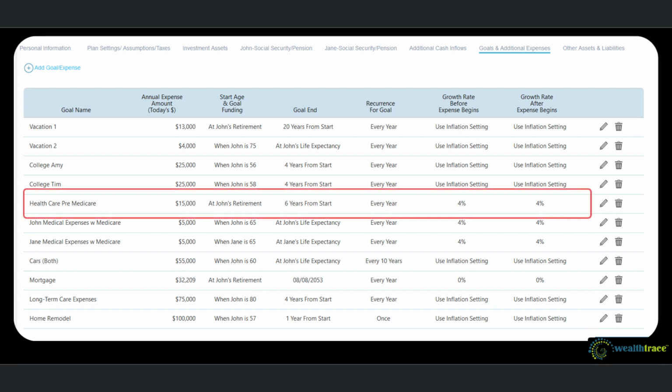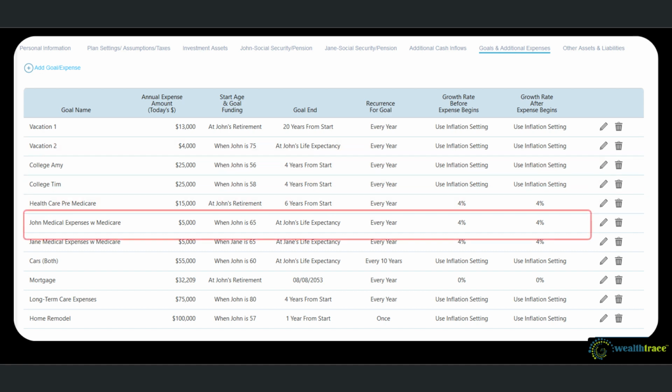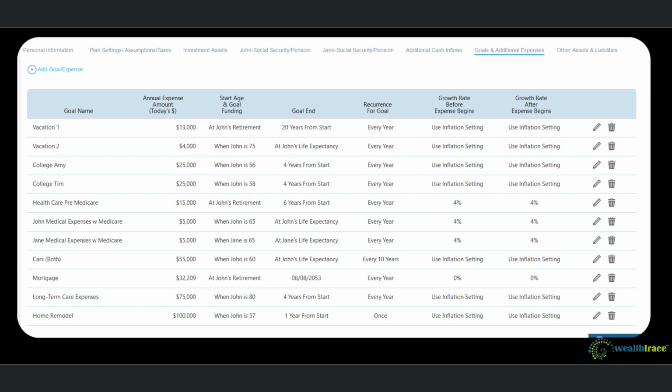I have also entered expenses for medical costs before Medicare starts because this couple is retiring early and they will need to pay for private health insurance. Once Medicare begins at age 65, their medical costs decline. Notice how I changed the growth rate of medical expenses to be 4%, which is slightly above my inflation rate. That is because I assume that medical costs will continue to grow at a higher rate than typical inflation.